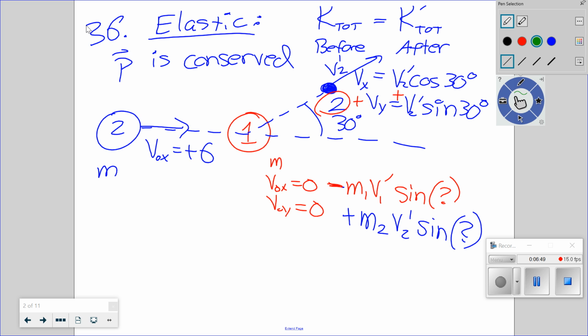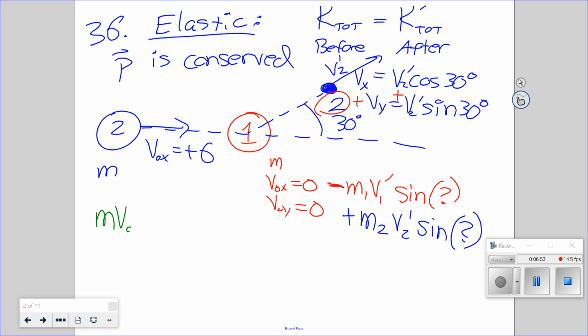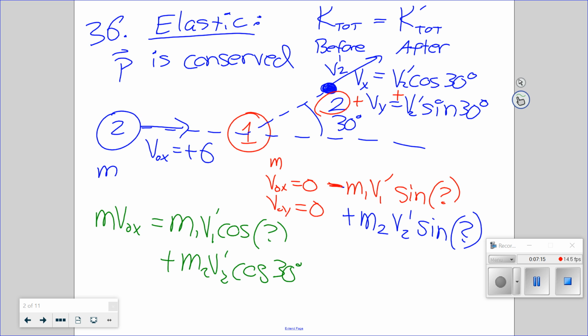So you would have m v0x equals mass 1 v1 prime cosine of some angle plus mass 2 v2 prime cosine of 30, before and after. If you could figure out those velocities, you could immediately figure out the angle. And you also have the total kinetic energy conserved before and after.